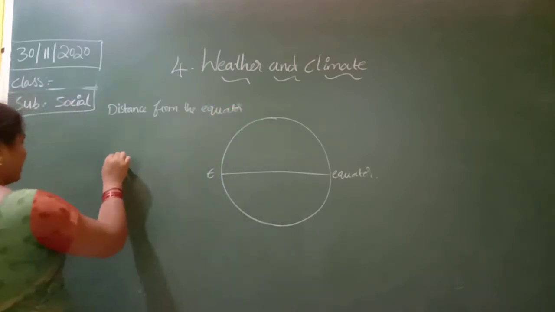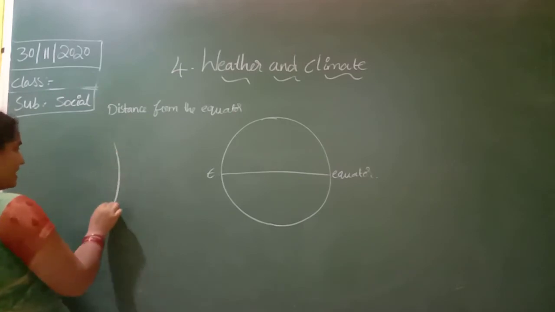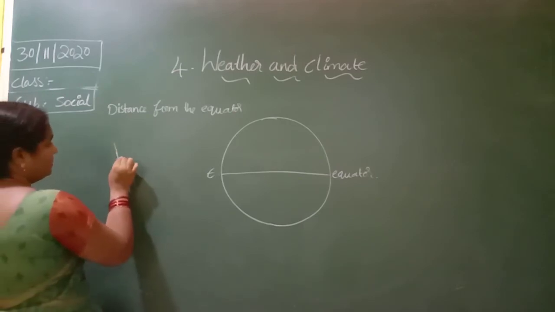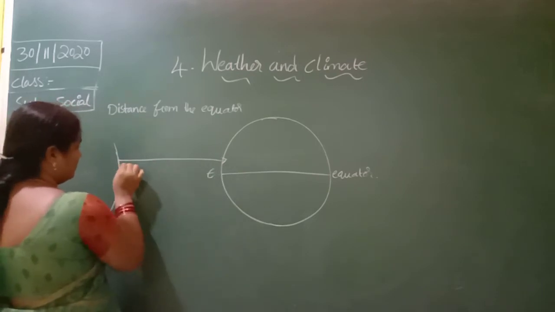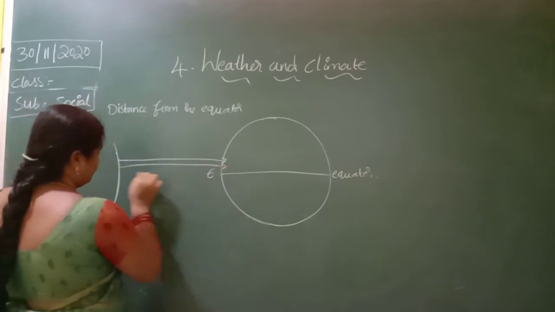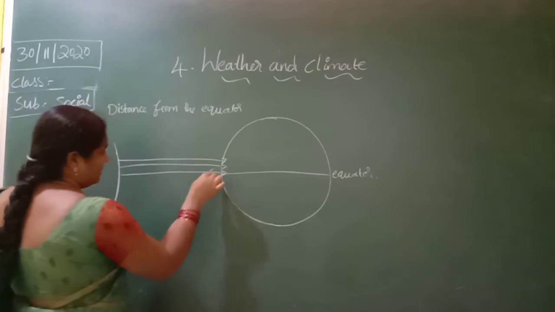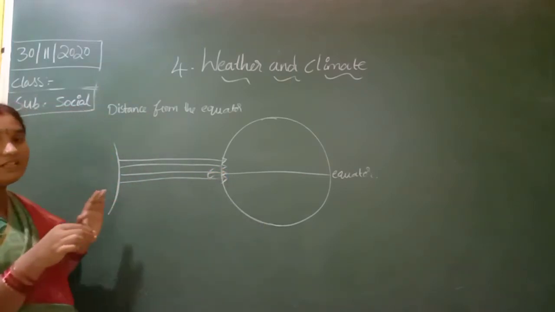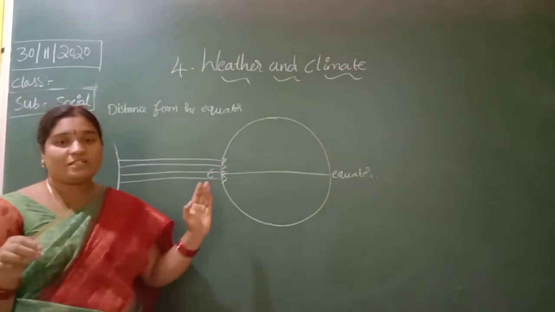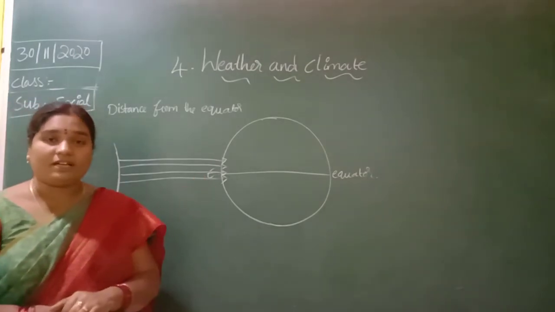The sun rays fall straight at a small area on the equator.